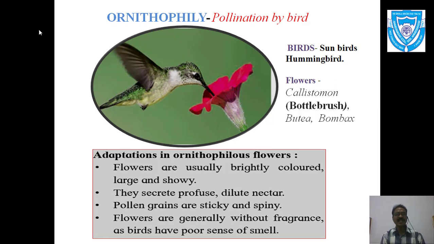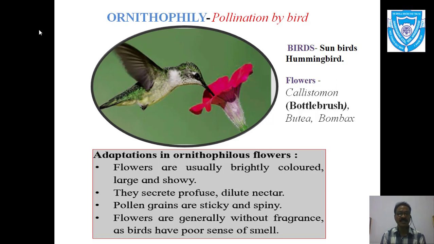Then the next thing, the same as we discussed in entomophily, is that the pollen grains are sticky. This is because of some mucilaginous substance on the outer covering of the pollen grain, that is the exine, and it is spiny. So the pollen grains get stuck or adhered to the neck and beak of the birds, and hence easily get transferred from one flower to another flower.